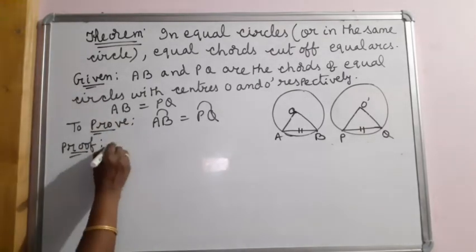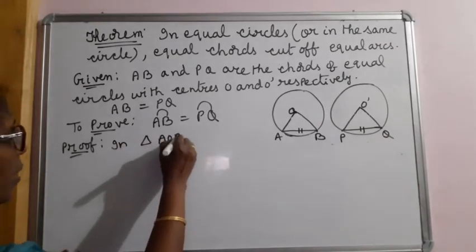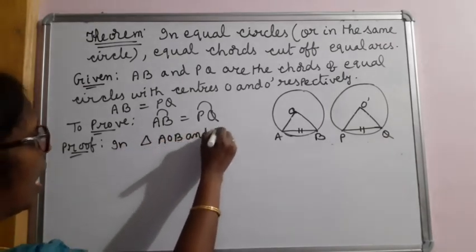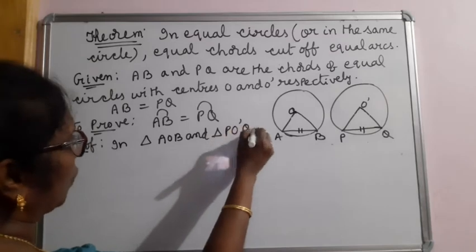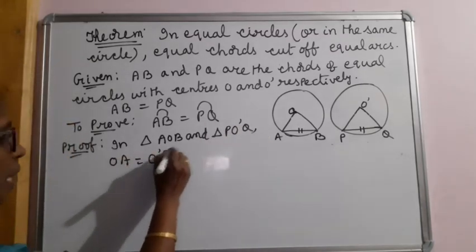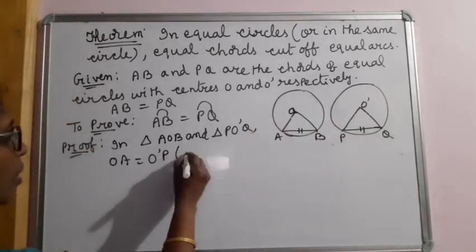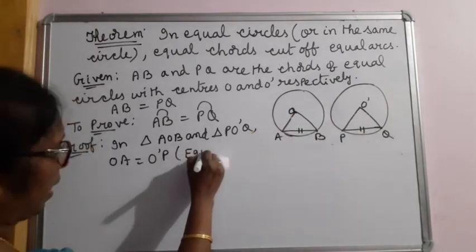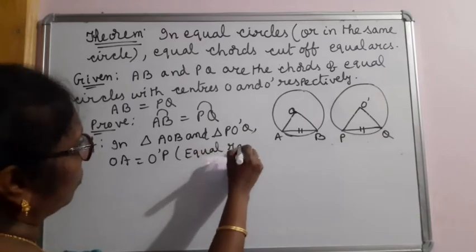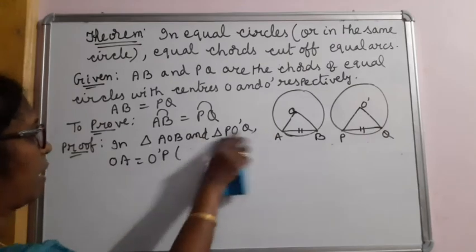So, in triangle AOB and triangle PO dash Q, OA is equal to O dash P because these two are equal circles. So, the radii are equal. Or we can write radii of equal circles.